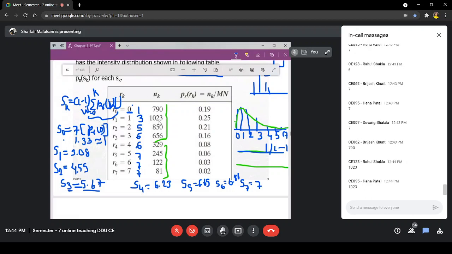Yes, 1023. How many will have 6? How many pixels in my output image will have value 6? Yes, it will be 656 plus 329, that is 985. True. Okay.